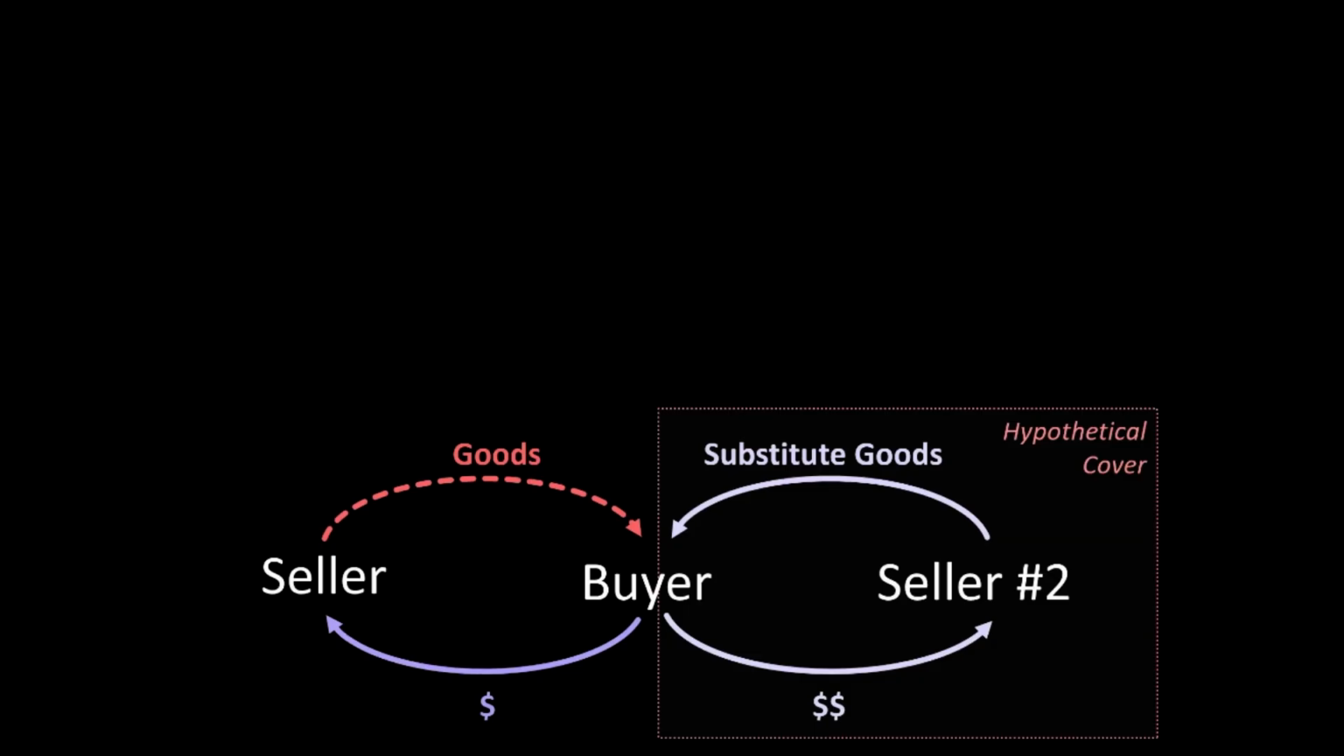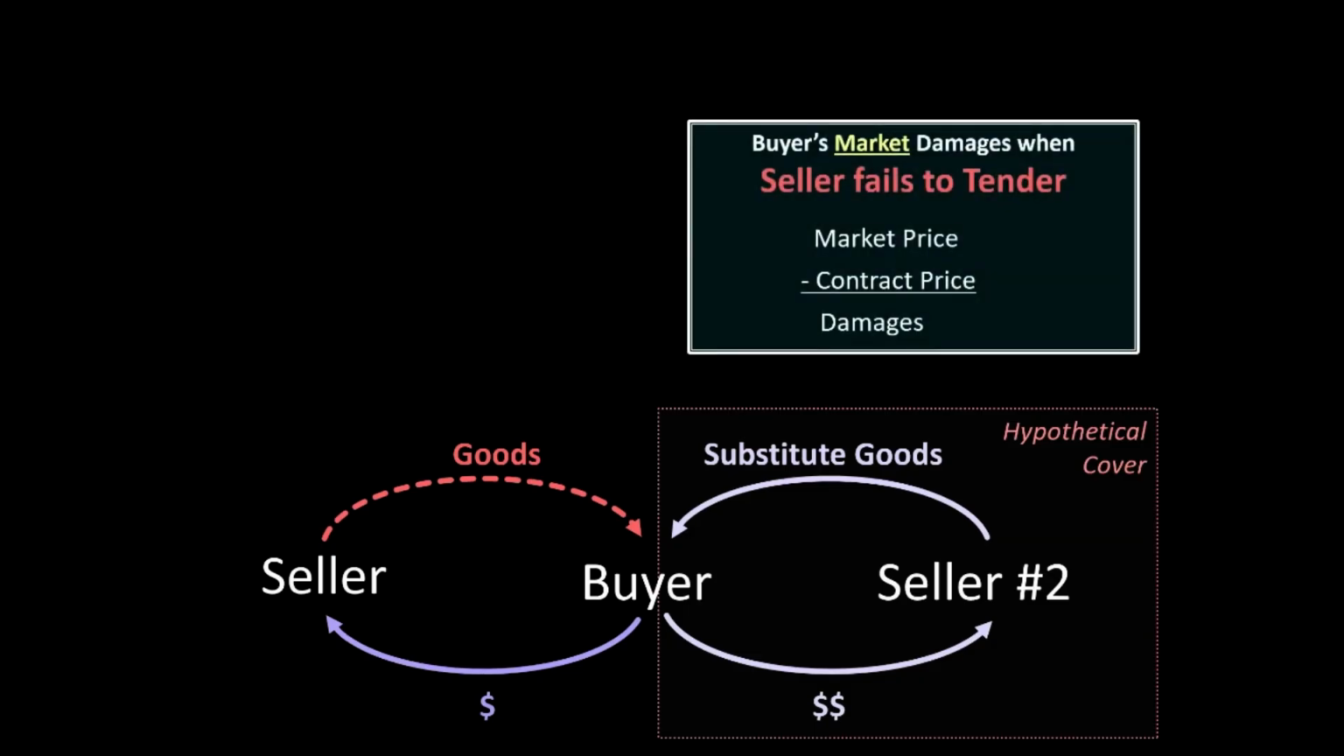Specifically, in this scenario, the measure of the buyer's direct damages would be equal to the difference between the market price of substitute goods, that is the price the buyer would have paid if the buyer chose to cover, minus the cost of the goods under the breached contract, that is the price the buyer would have paid the breaching seller if the seller had delivered the goods.